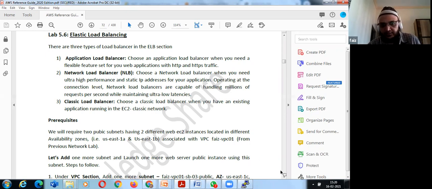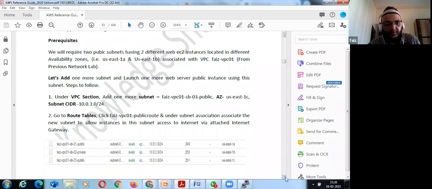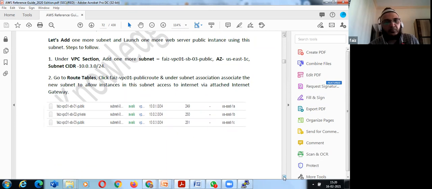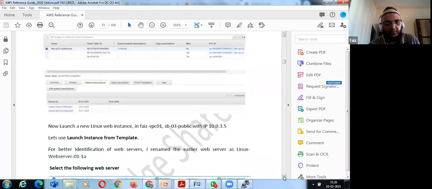You can see over here I added one more subnet. I'm using the new US East availability zone, and then I hosted one more web server over there, with the same internet gateway. I gave it the 10.0.3 subnet. And then I connected my elastic load balancer over there.